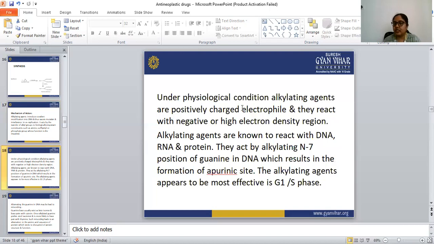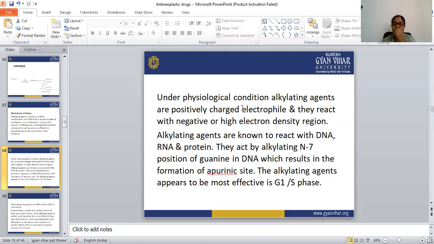Under physiological conditions, this mecloradamine changes to the aziridinium ion. Aziridinium ion means a 3-membered ring that contains 1 nitrogen atom. Under physiological conditions, these alkylating agents are positively charged electrophiles, meaning they are electron deficient, and they react with negative or high electron density regions. The high electron density region is the N7 position of the guanine. So this mecloradamine attaches to the N7 position of the guanine. Alkylating agents are known to react with DNA, RNA, and protein.